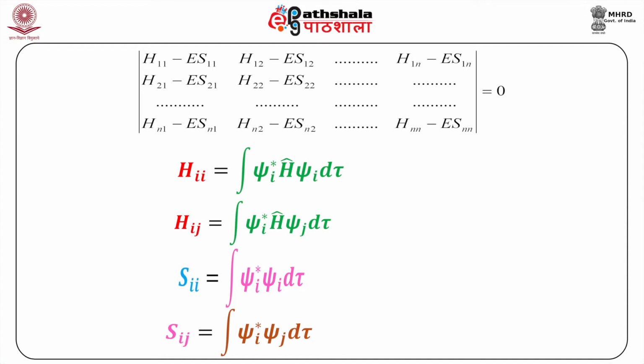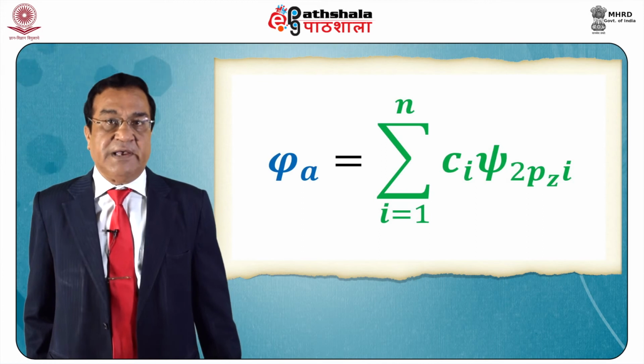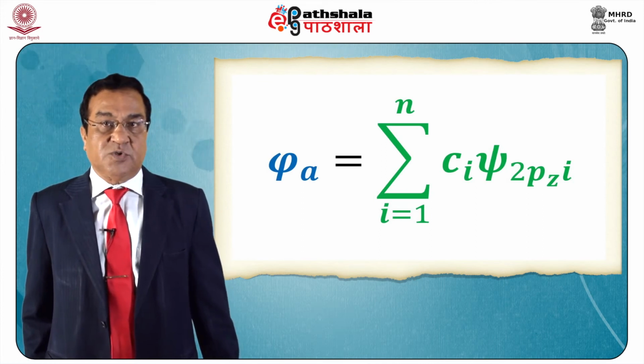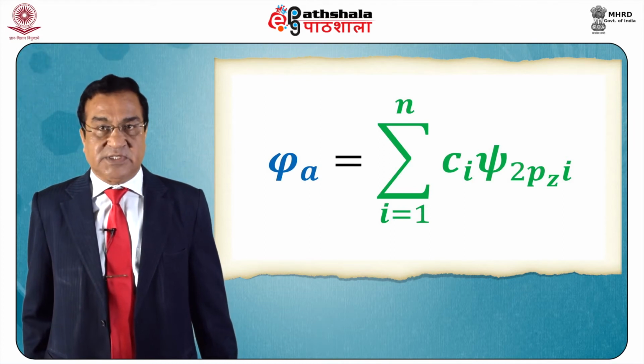Now the same thing is applied in the HMO. Only thing is that instead of psi n's, which we have written here in phi, here we have the atomic orbitals to be the corresponding 2p orbitals, as you can see here.